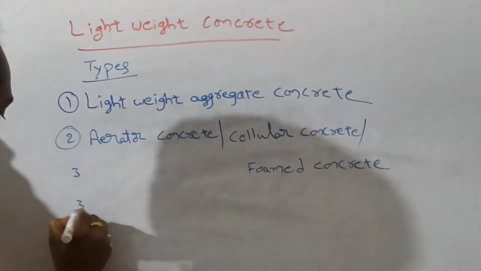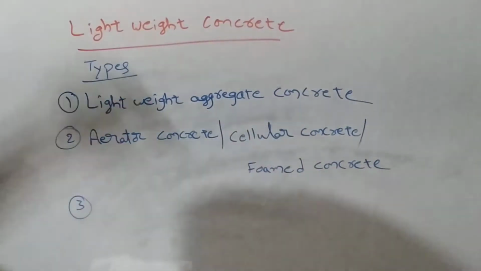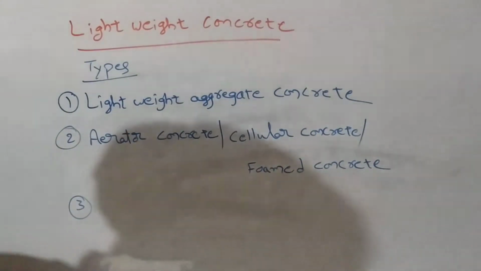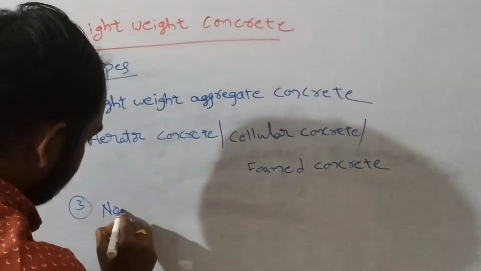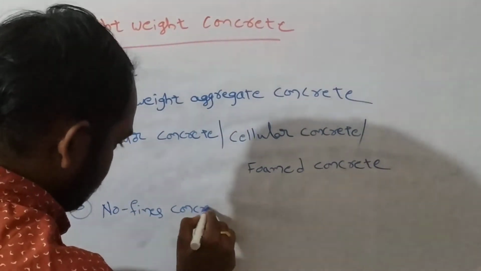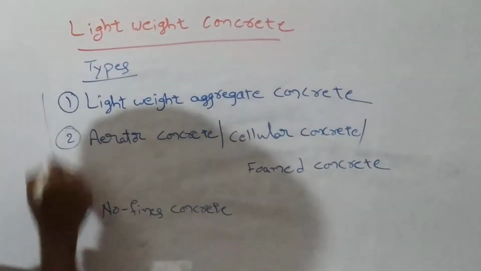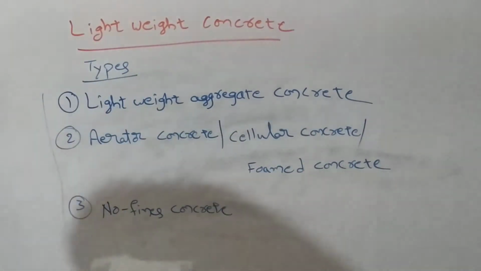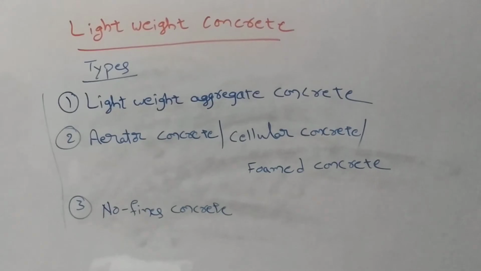And the third one is no fines concrete. So these are the different types of lightweight concrete based upon the method by which we manufacture it. Understand? The first one is lightweight aggregate concrete. The next one is aerated concrete, or cellular concrete, or foamed concrete, and the last one is no fines concrete.